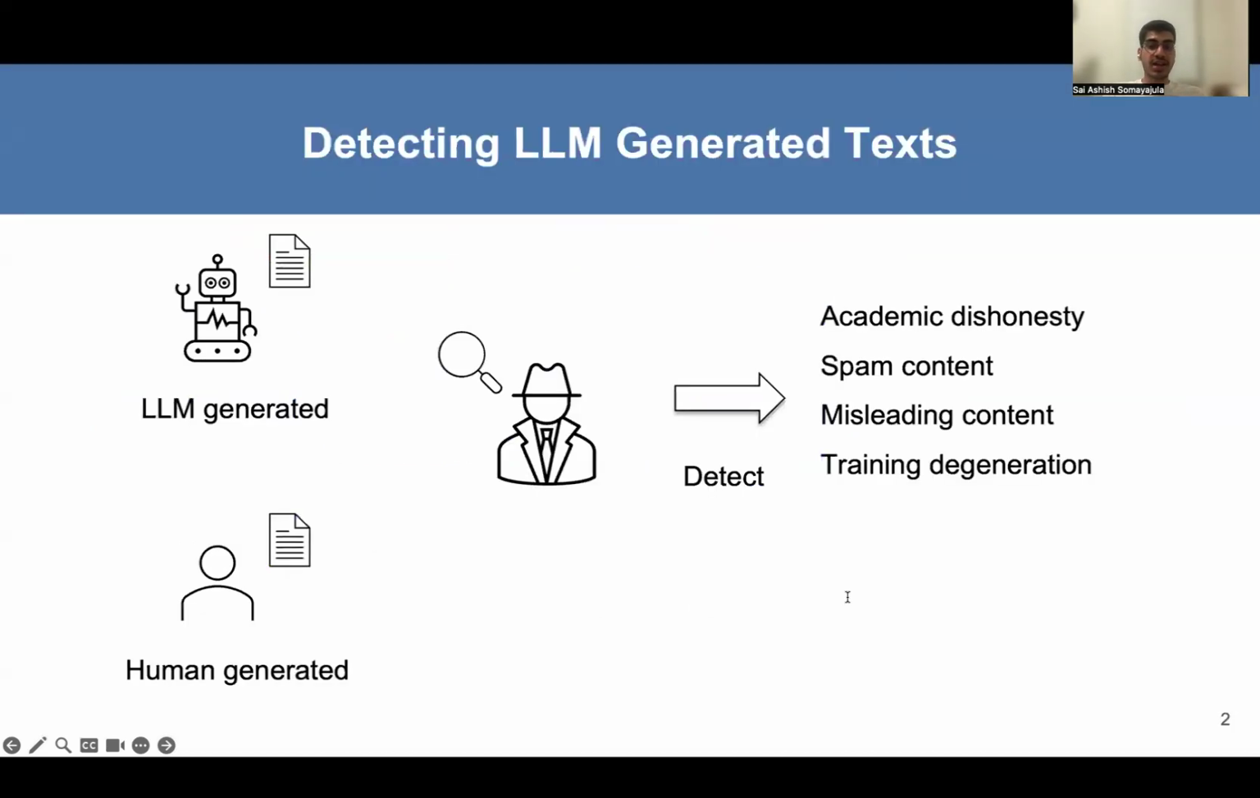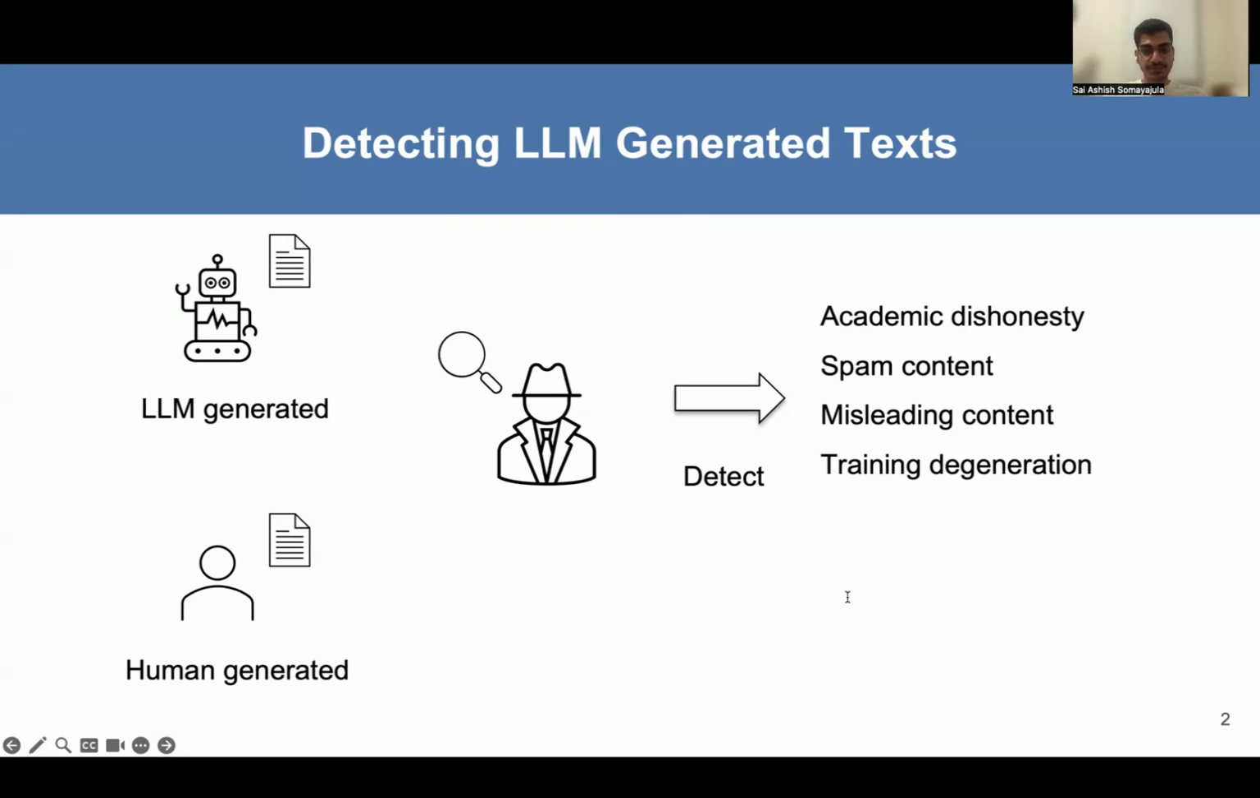LLMs have demonstrated exceptional generational capabilities. As these models improve, distinguishing human-generated text from LLM-generated text becomes crucial. This identification helps in detecting academic dishonesty, spam, and misleading content. Additionally, if LLM-generated text is used to train other LLMs, it can lead to training degeneration, preventing models from learning